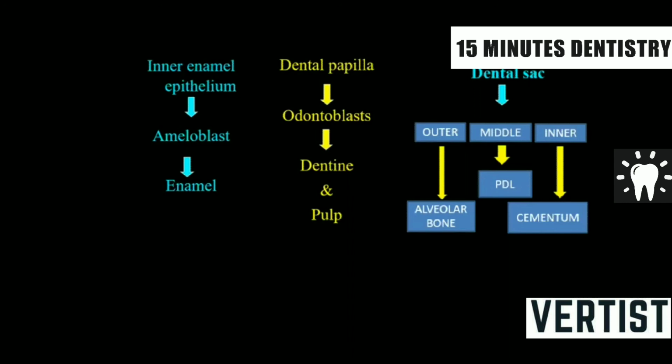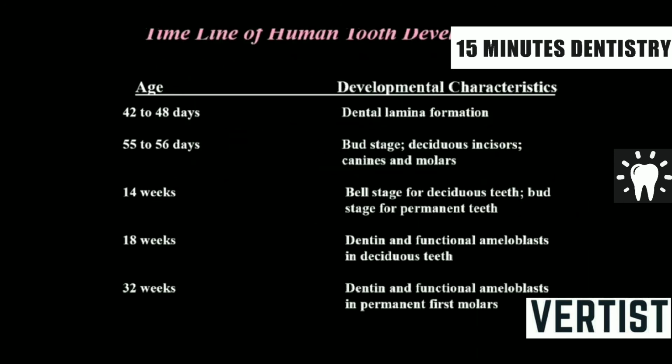You are affecting other supportive structures which are developmentally derived from the same dental ectomesenchyme, derived from neural crest cells. When you treat enamel, you are treating dentin, cementum, pulp, alveolar bone, periodontal ligament, everything. So don't say you are treating only enamel. This is for your record, for extra information.